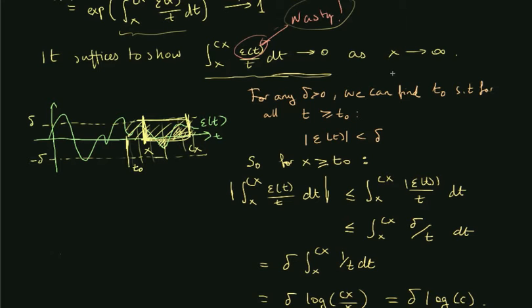The further out we go, the bigger the x becomes. The bigger the x becomes, the bigger the difference between cx and x becomes. And thus we will be integrating epsilon of t over a bigger and bigger interval, even though epsilon becomes smaller and smaller. So the question is: how come the integrand wins over the length of the integral?